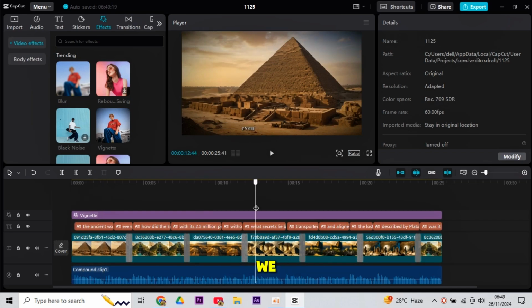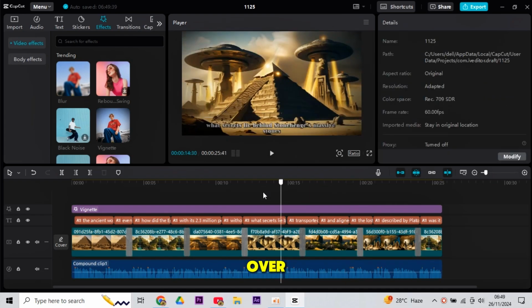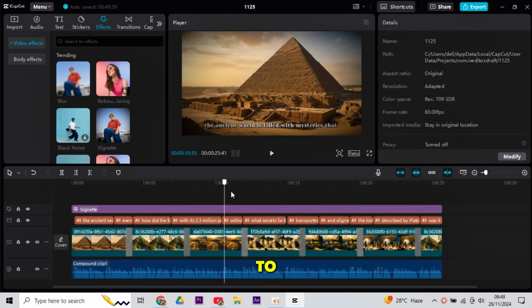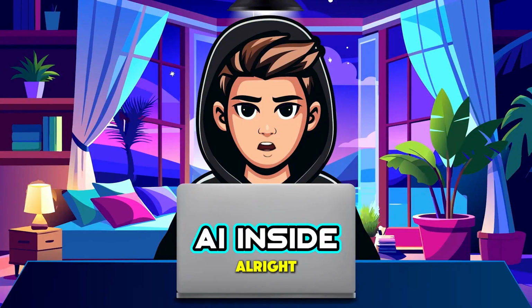After that, we have to proceed to the next step, which is setting the voiceover. So, now click on Voiceover and do some voice settings in the volume. You can speed up your voiceover if necessary, and you have to adjust its volume and pitch to ensure it sounds clear. Alright, now it's time to choose background music.